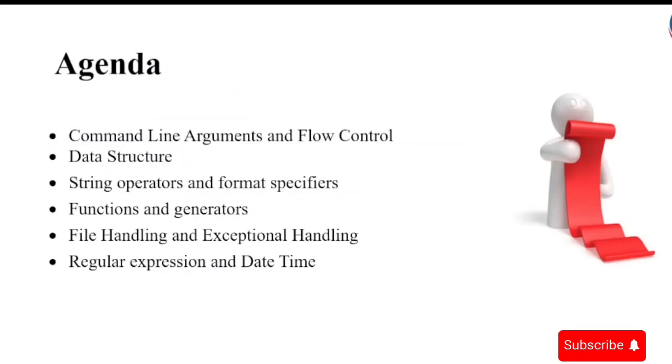Main concepts. First, we talk about the command line arguments and flow control. Flow control is the way we want our code to run. We'll see how we handle the way we want our code to run, how we do the flow control, or how we apply the flow control concept.